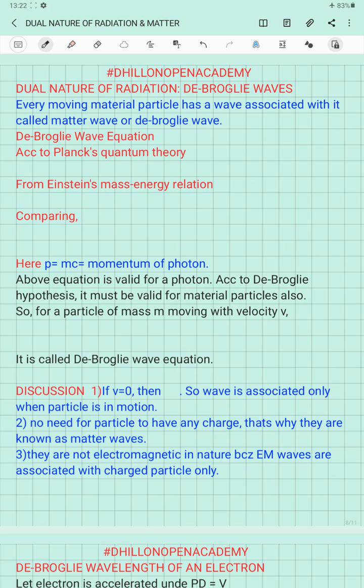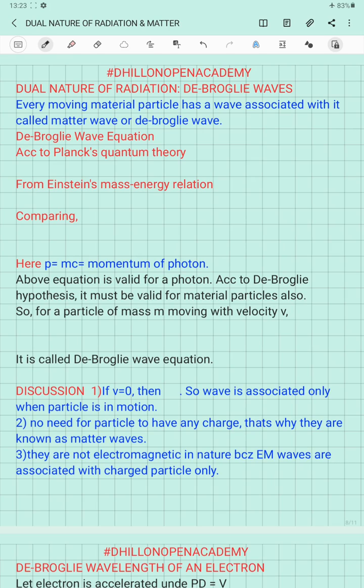That is, the material particle should also display wave-like characters, wave-like properties. So if light waves can show wave character as well as particle character, then the material particle should also show, along with the particle behavior, the wave-like behavior. From here he originated the idea of the dual nature and gave the concept of the de Broglie waves.